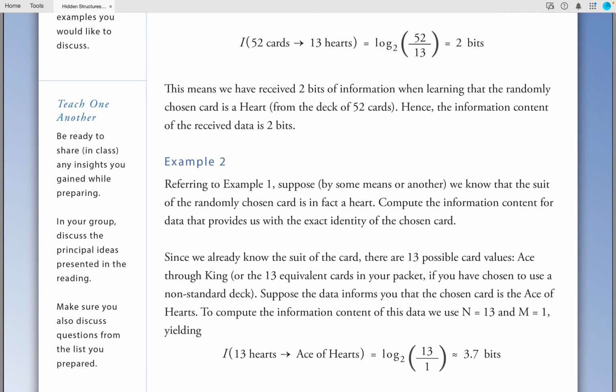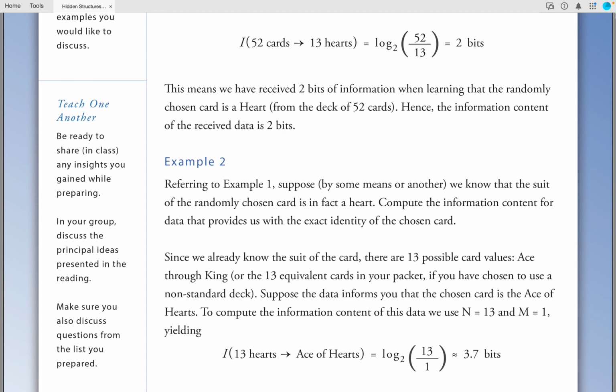Example 2. Referring to example 1, suppose by some means or another, we know that the suit of the randomly chosen card is in fact a heart. Compute the information content for data that provides us with the exact identity of the chosen card. Since we already know the suit of the card, there are 13 possible values, ace through king.